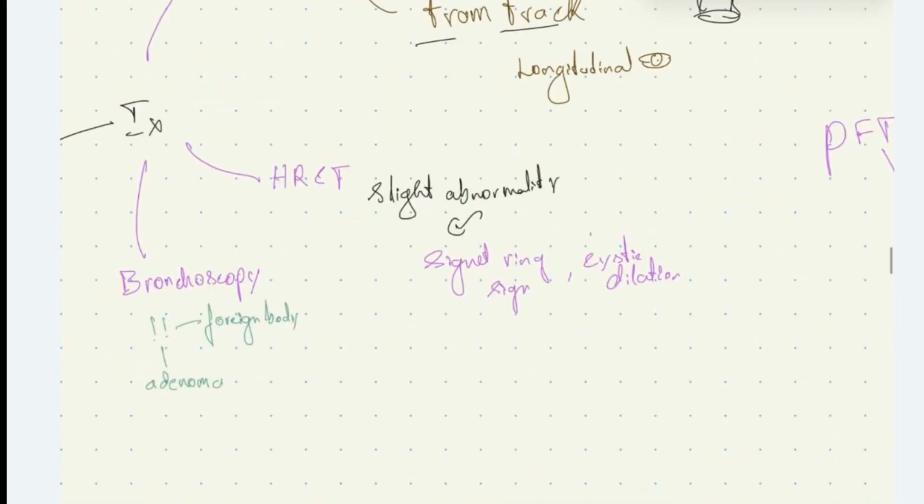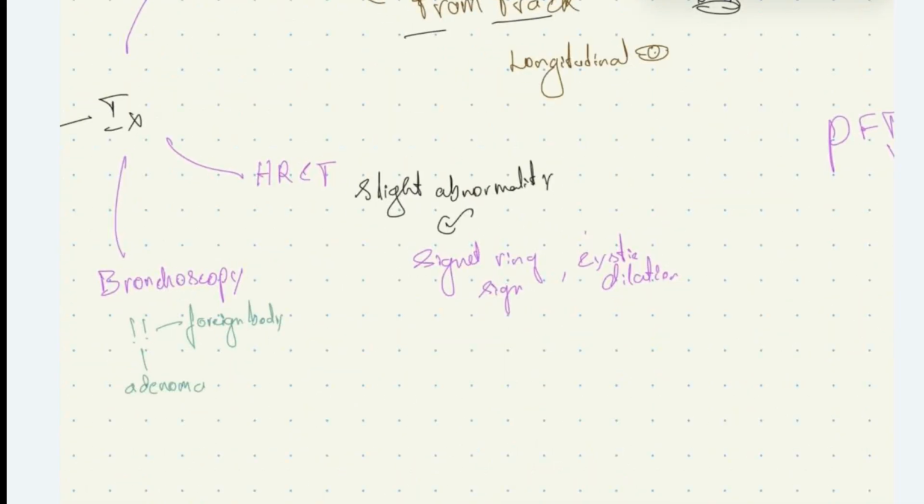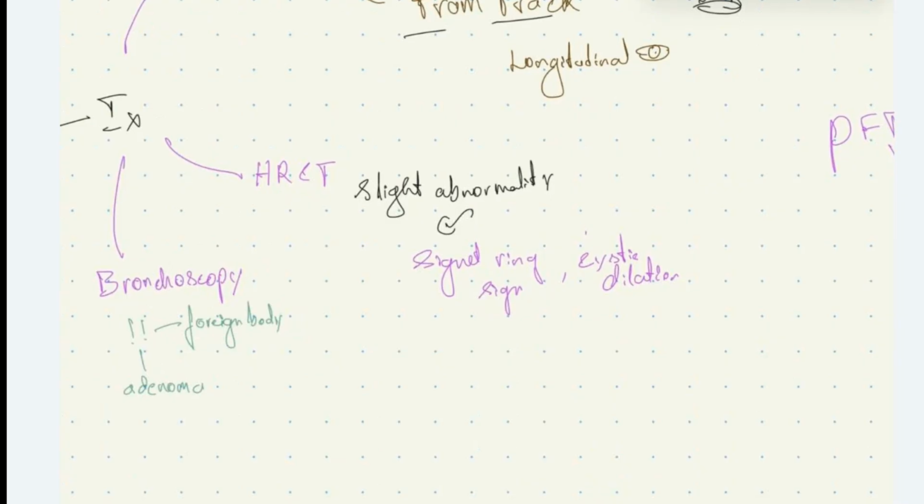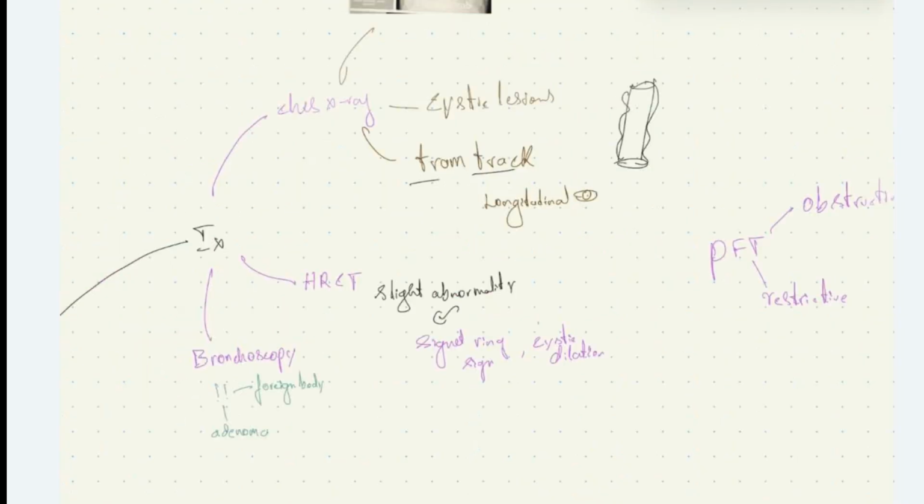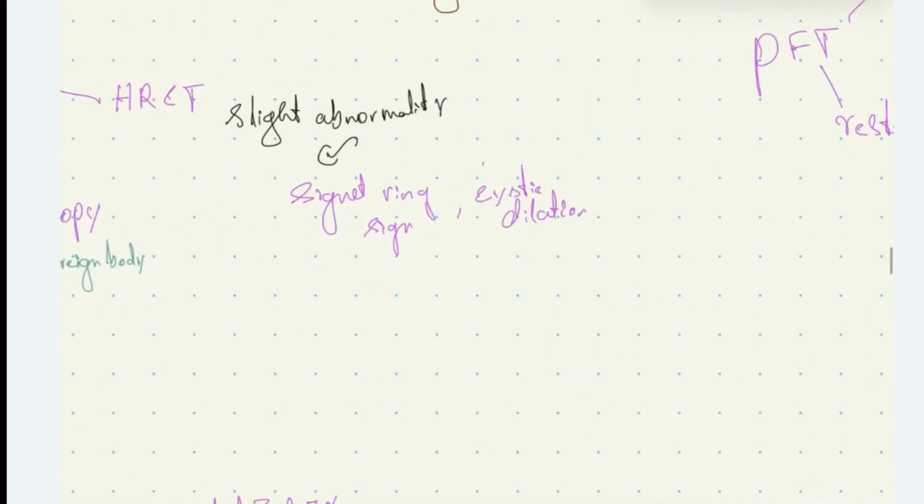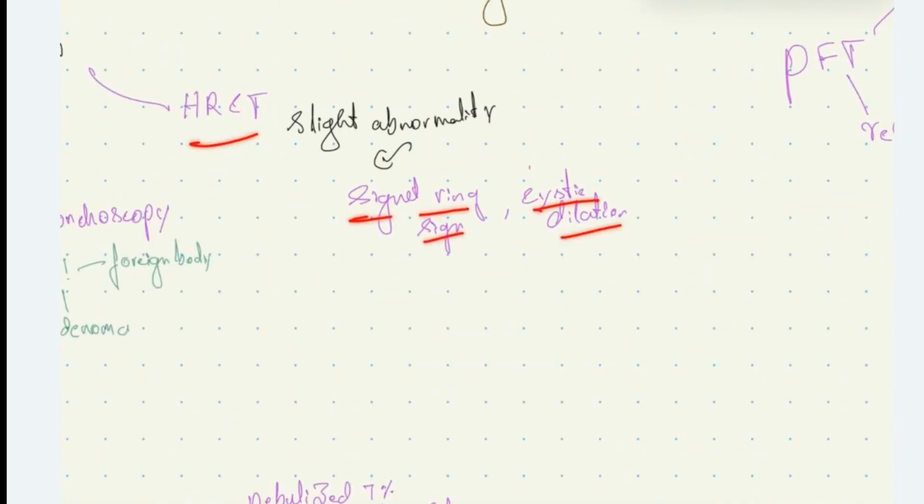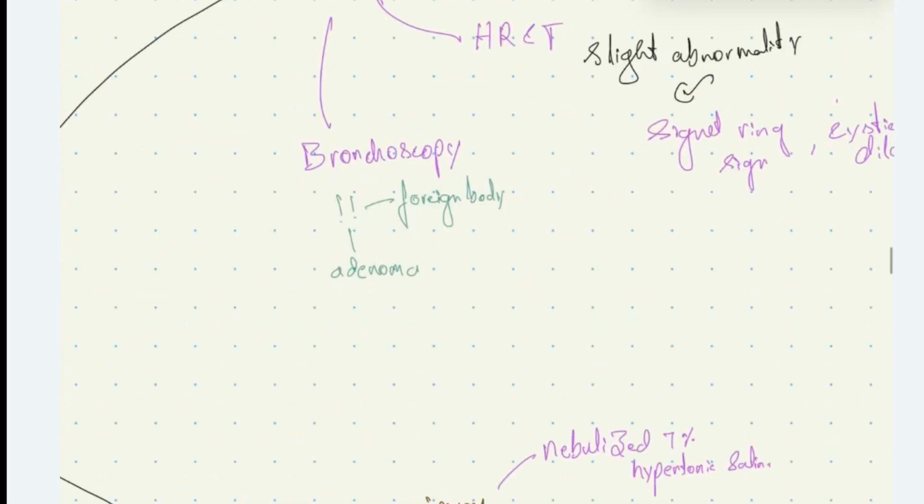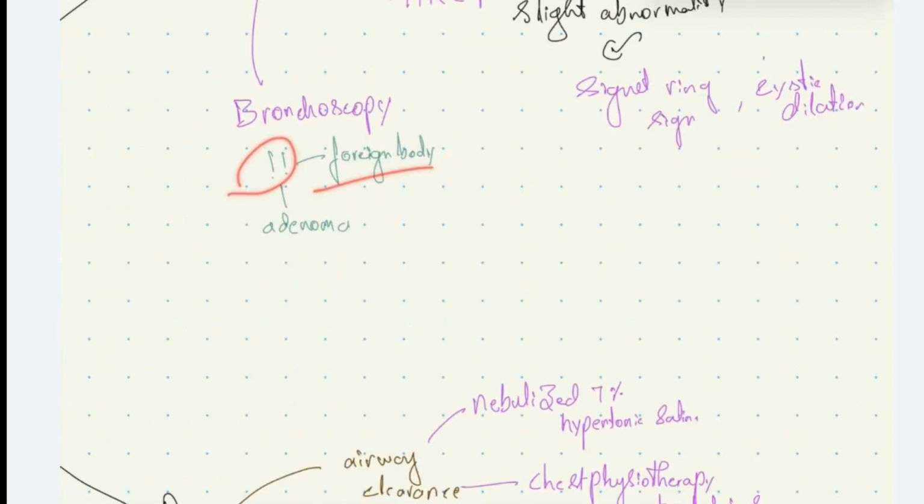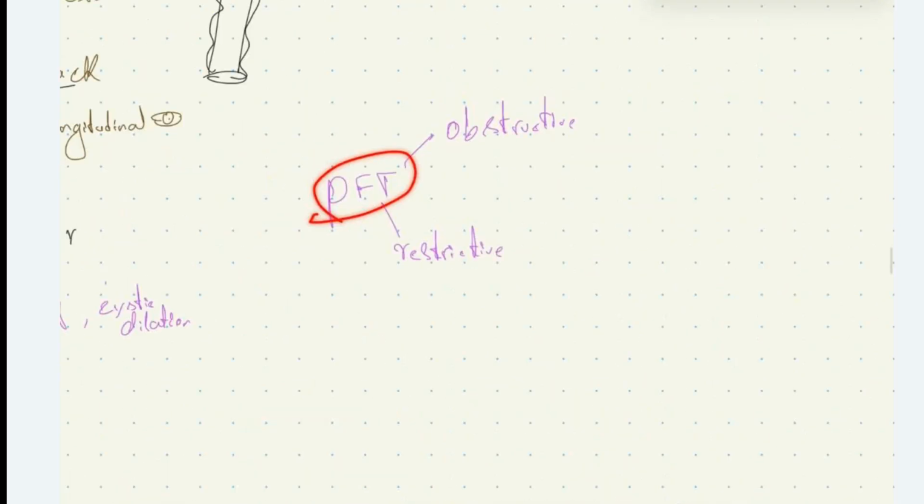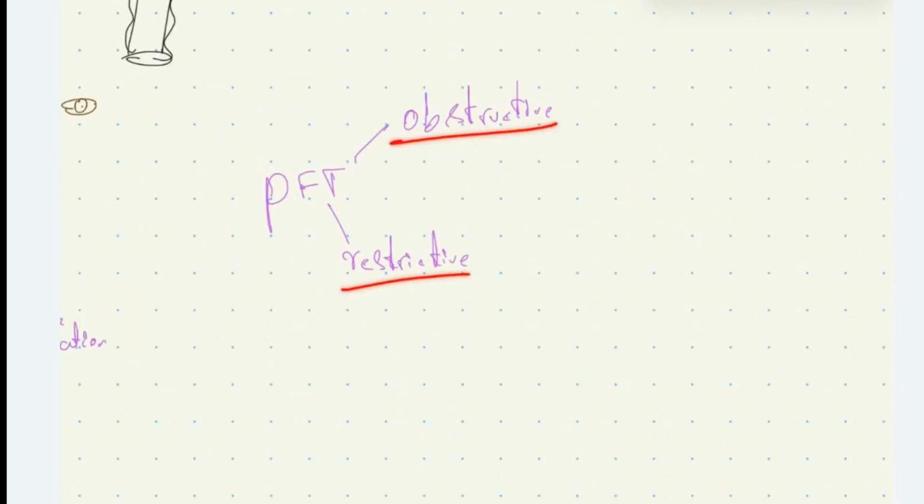Doing HRCT will help to pick up even slight abnormalities in the bronchioles, which are missed on chest X-ray. We will see signet ring sign and cystic dilation on HRCT. We can do bronchoscopy if we suspect foreign body or adenoma in the bronchioles. On pulmonary function test, we'll see both obstructive and restrictive components. Obstructive component because of the obstruction caused by secretions. The restrictive component is due to the repeated infections causing inflammation, lung parenchyma damage and fibrosis.